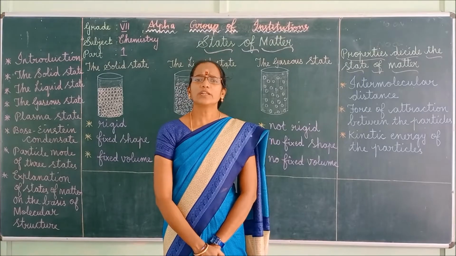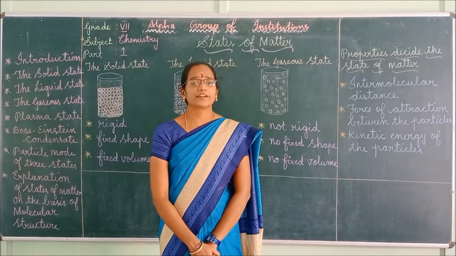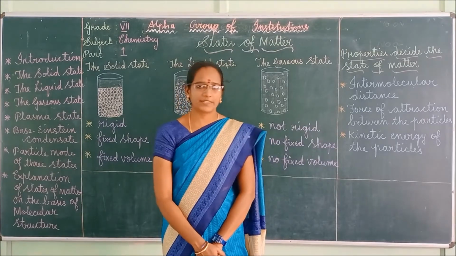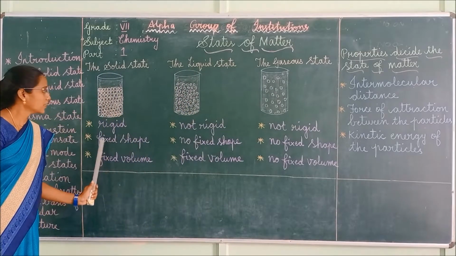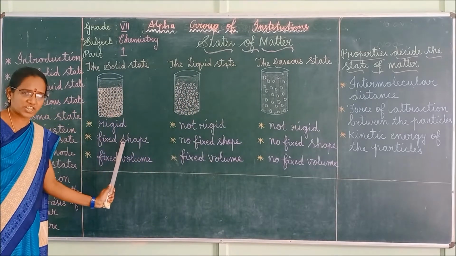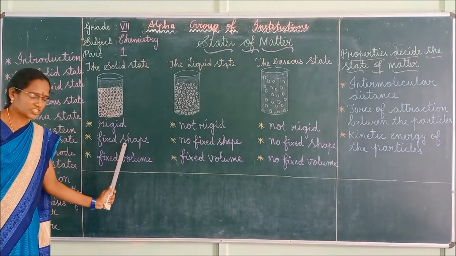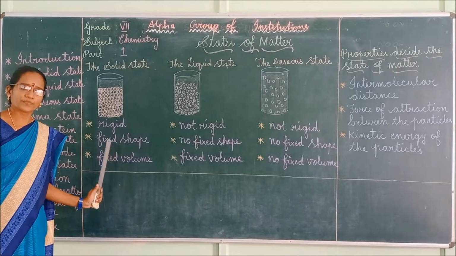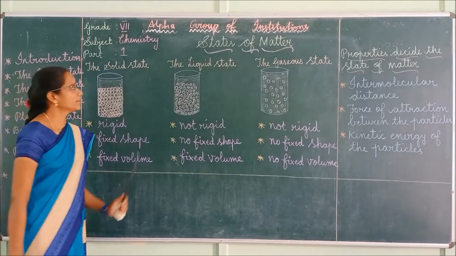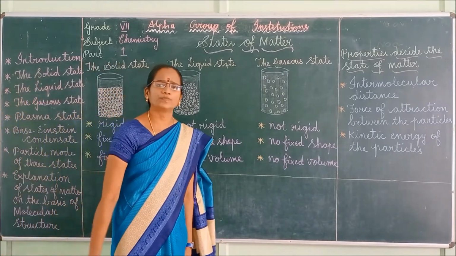Solids cannot be compressed and they possess rigidity. See here, it is rigid in nature and solids have fixed shape. We cannot change the shape, and solids also have fixed volume. Got it, children? Shall we move to the liquid state now?